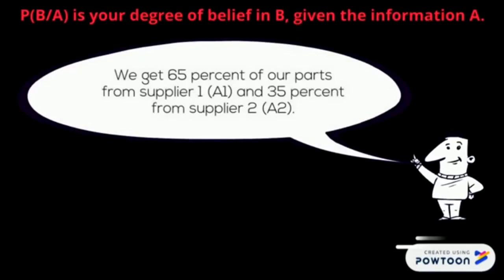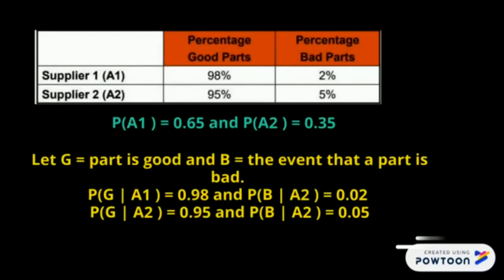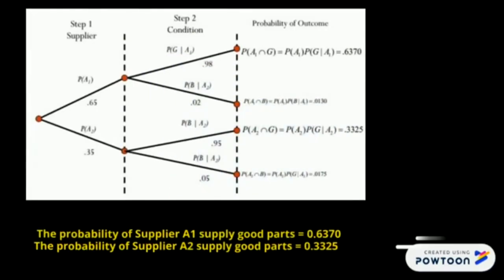For example, for subjective probability, we get 65% of our parts from supplier 1, A1, and 35% from supplier 2, A2. The table shows good parts and bad parts. Let G be the event that a part is good and B the event that a part is bad. Based on the formula, the result is the probability of supplier A1 supplying a good part equals 0.6370, and the probability of supplier A2 supplying a good part equals 0.3325.